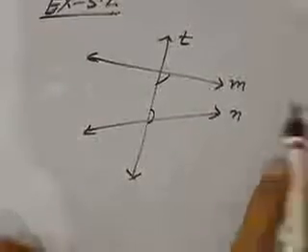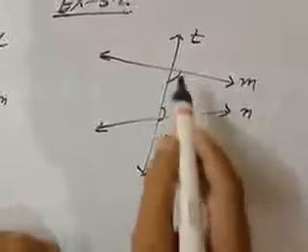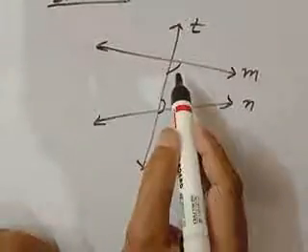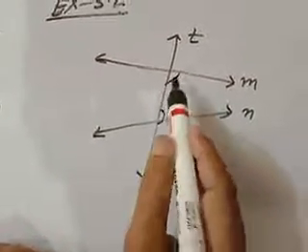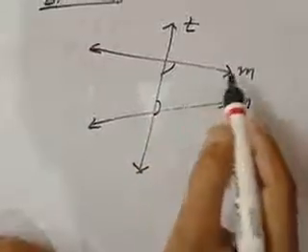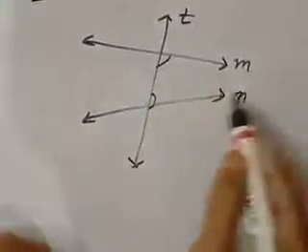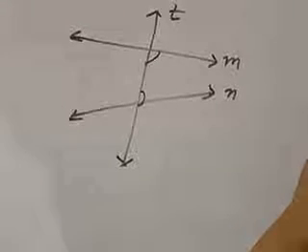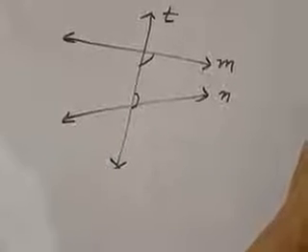That means if a transversal intersects two straight lines and the sum of the angles on the same side of the transversal is less than 180 degrees, then after producing them on that side, they must meet at a point, and you will write according to the explanation.